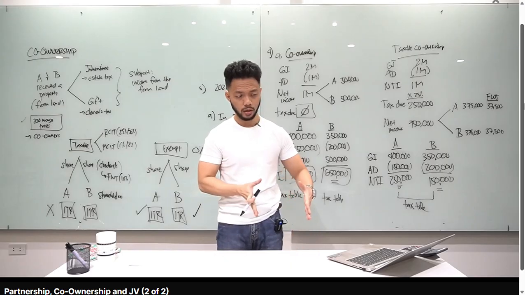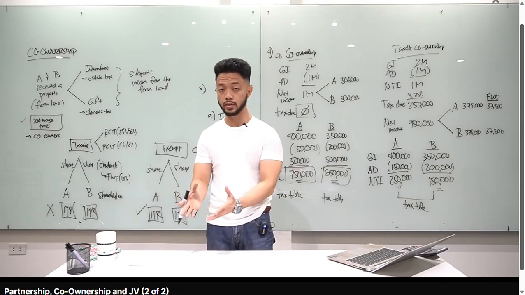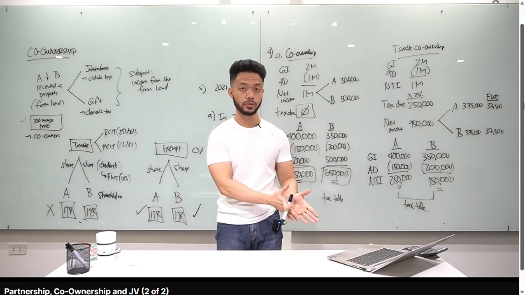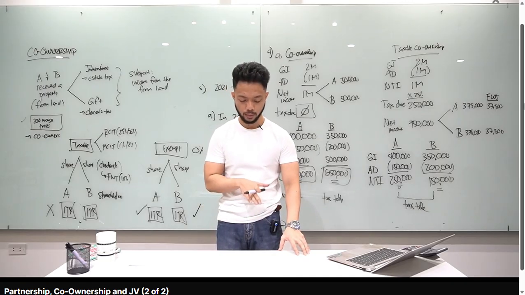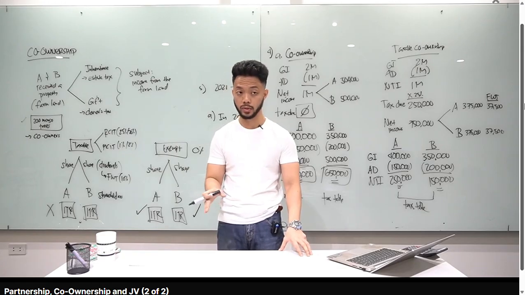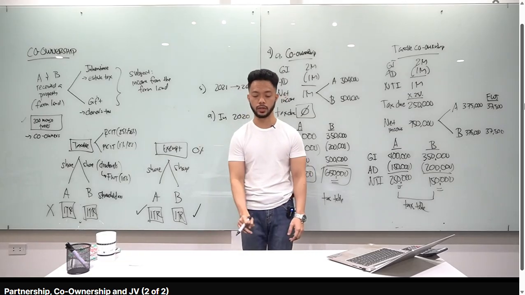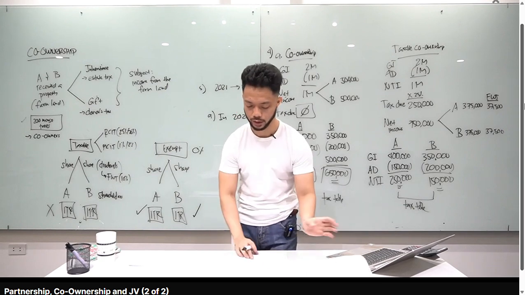So, again, pag corporation ka, syempre, kung how much yung dinistribute mo, yun yung dividends na magiging subject to final withholding tax. Tama? Ibig sabihin, class, hindi yung 500 yung subject to final withholding tax. Yung dinistribute na 100. That's why, tama yan. A and B each had an income of 100, taxable as income of an individual. Ibig sabihin, dividend income siya subject to 10% final withholding tax. Yung C yung sagot dito. Incorrect yung C kasi it should be 100, not 250,000. Okay? For number 5, it's letter C.